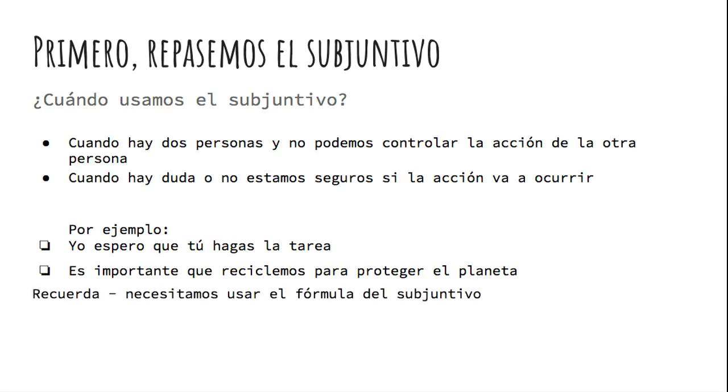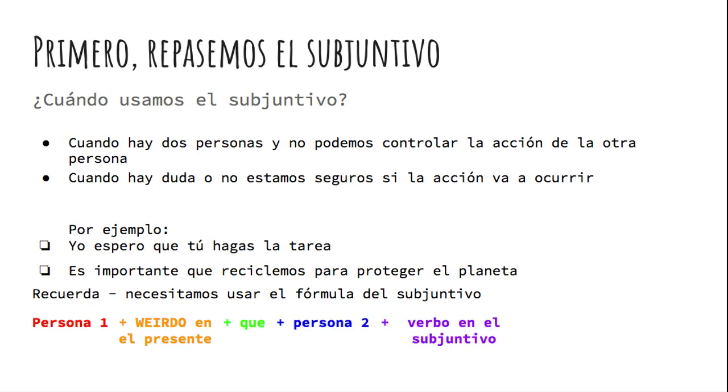Remember, we need to use a very specific formula when we're trying to form a subjunctive sentence in Spanish. As we know, it does not quite translate word for word as what we use in English, especially since we don't really use the subjunctive mood in English. The formula is as follows. Persona número uno. Un verbo de weirdo en el presente. Que. Persona número dos. Y un verbo en el subjuntivo.